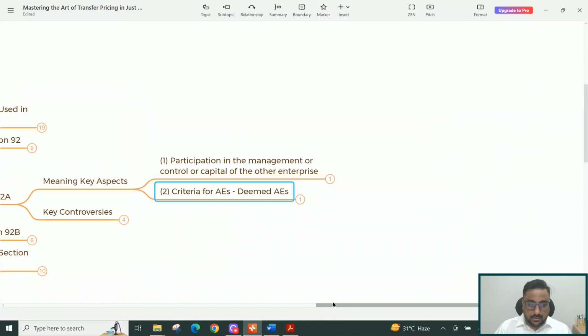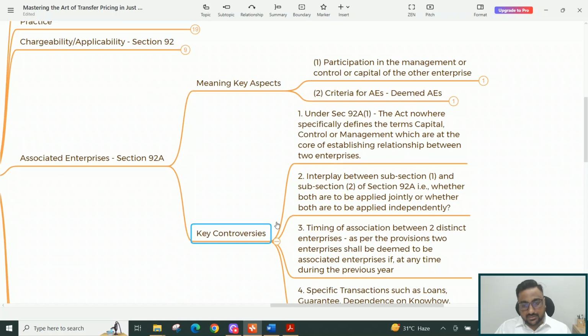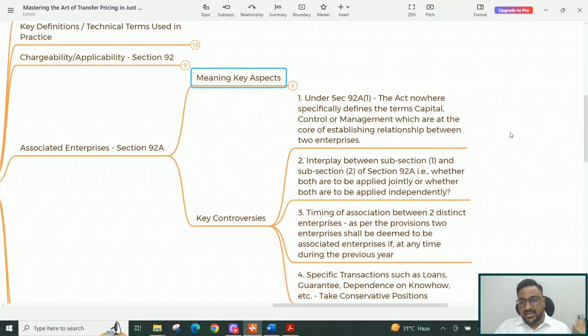Now, there are some key controversies under section 92A which are very famous, and there have been many debates surrounding them. Why am I calling them controversies? Because there is no favorable or unfavorable side; there are rulings on both sides from various courts. Let me tell you those controversies. Under section 92A(1), the Act nowhere specifically defines the terms capital, control and management, which are at the core of establishing a relationship between two enterprises.